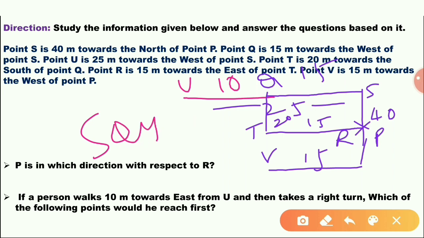If a person walks 10 meters towards the east of U, then he takes a right turn. Which of the following points will be reached first? First reach is the T.